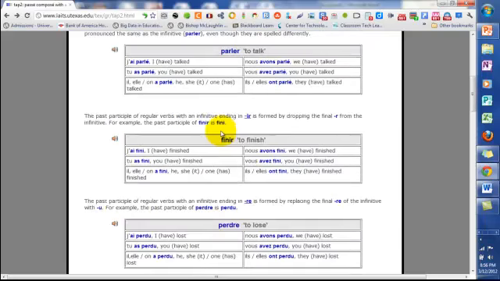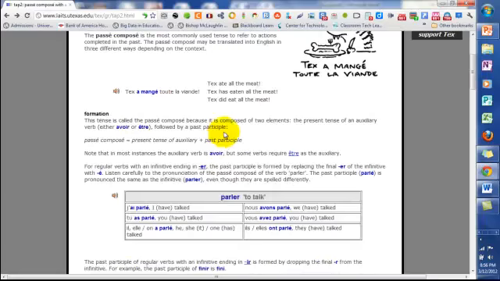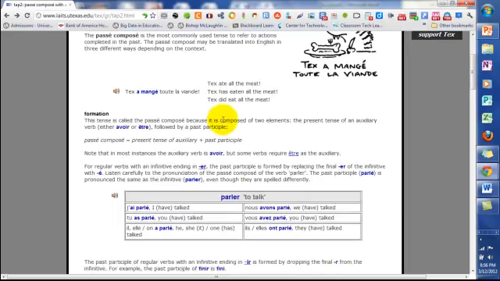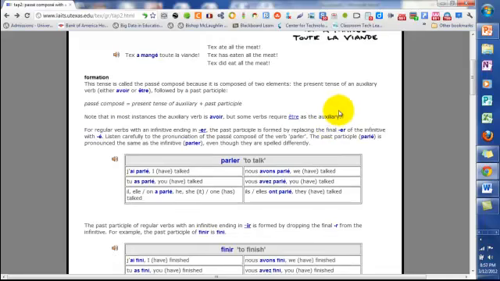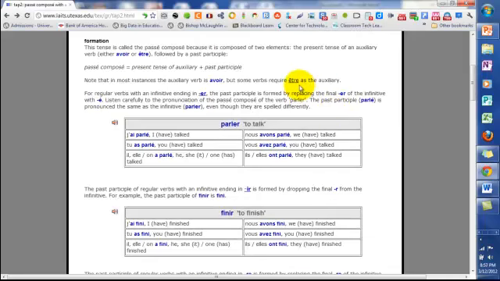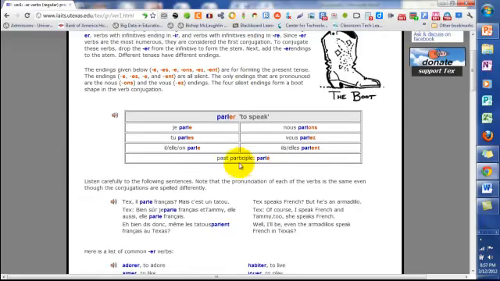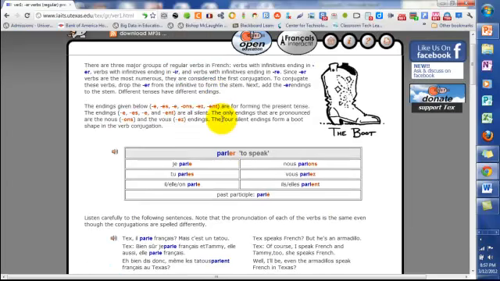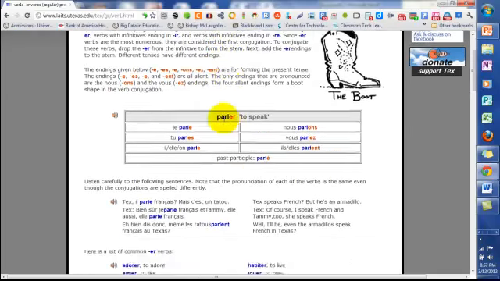And let me just go back a little. If you want to go to this site, it's called Texas French Grammar, and it really is pretty good. It's a good site for grammar and for other things. So let me just review. If you go to this site and you click on some of these links, this will take you back to how to conjugate this verb in the present tense. So here's the present tense.